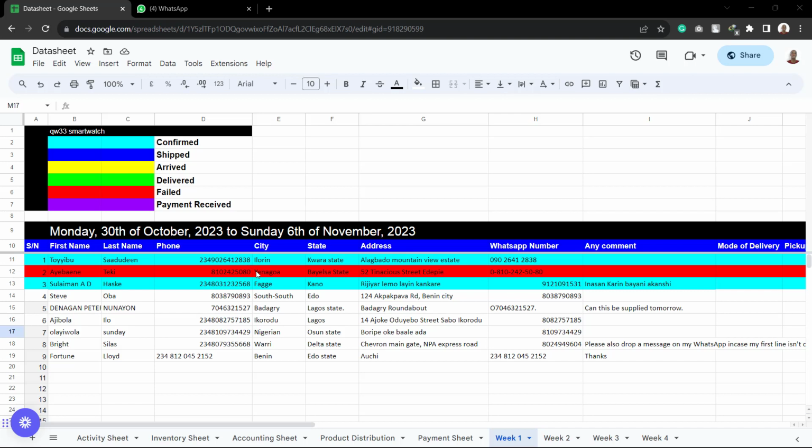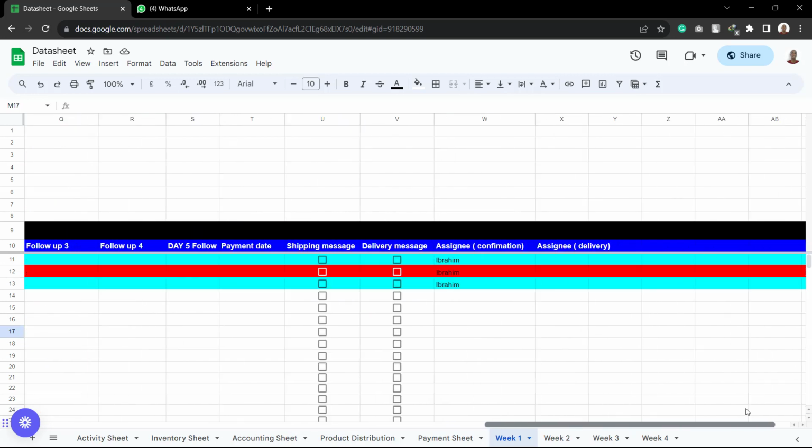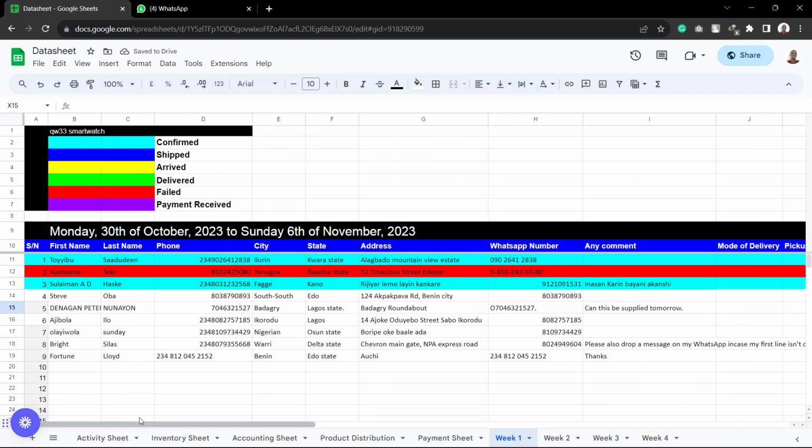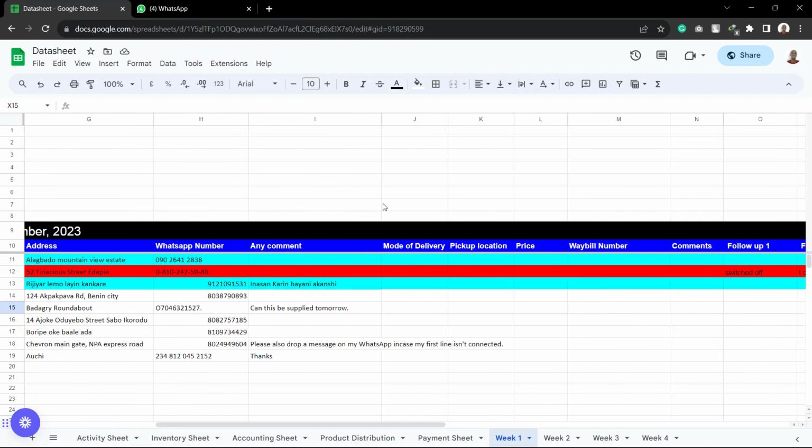So what is it that you're going to do? The first thing you're going to do is that you're going to input your name. So you go to the last column and input your name. So that shows that okay, you are the person that worked on it. So let's say your name is Qasim. So you write Qasim. So Qasim, you are the one that worked on this sheet. Then you go back, and the next thing you are going to do is you are going to choose the means of delivery. So as I've said earlier on, for now we are going to be using GIG. So you just write GIG.